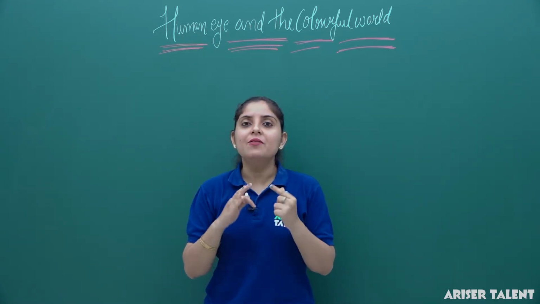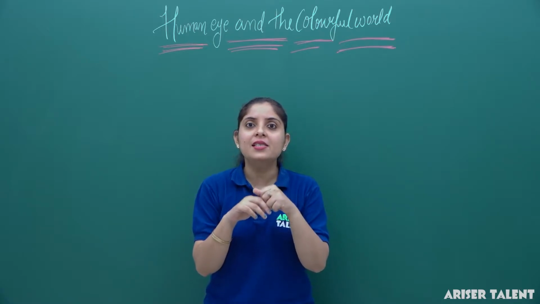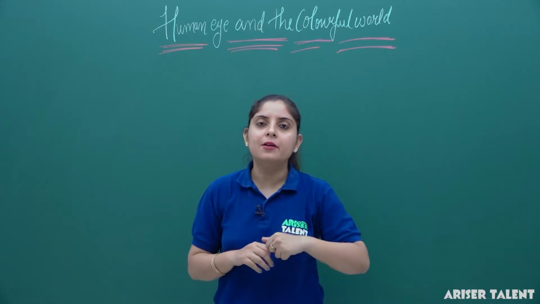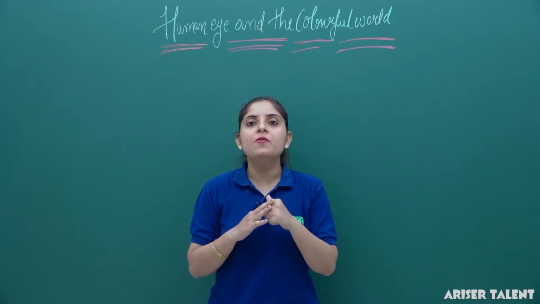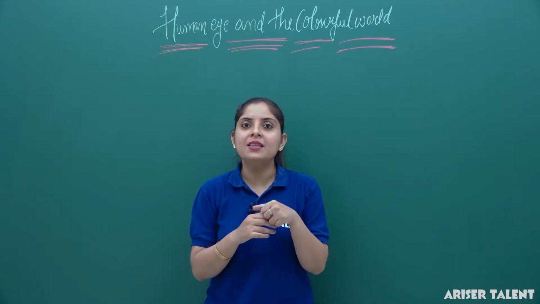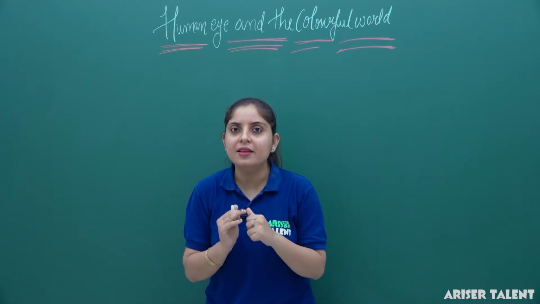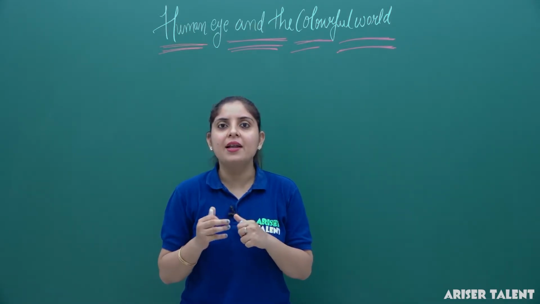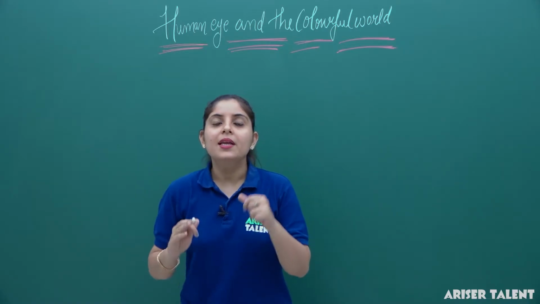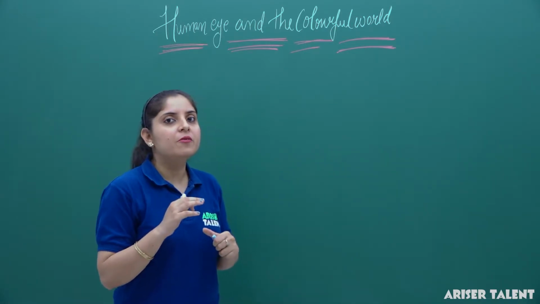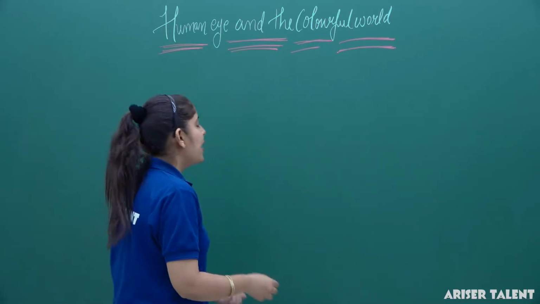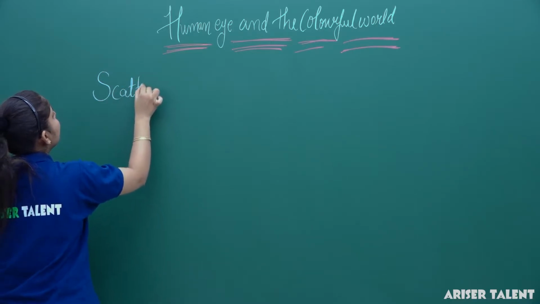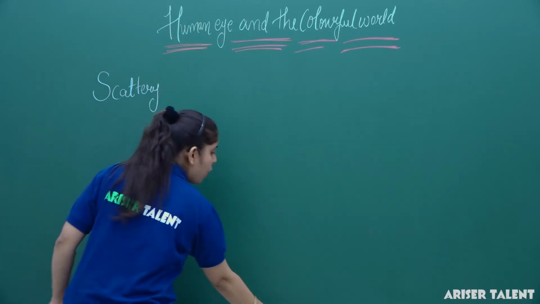Now, we are starting our discussion with the colorful world, and in this lecture and in our further lectures, we are going to discuss the more beautiful and colorful things in nature. Most of the phenomena occurring in nature, the spectacular vision you can see in nature, is because of light. Light interplays with certain objects and you get that colorful world. In this lecture, we are going to discuss a very interesting phenomenon known as the scattering of light.